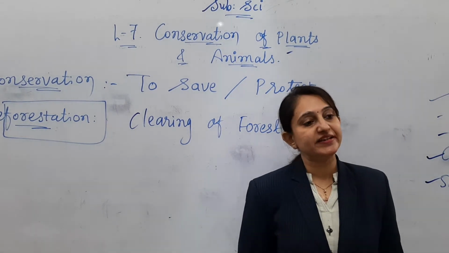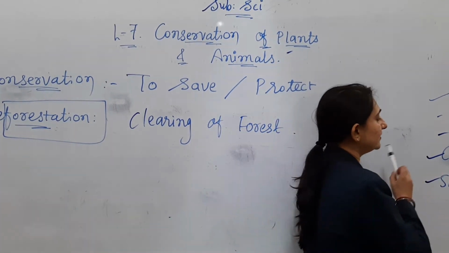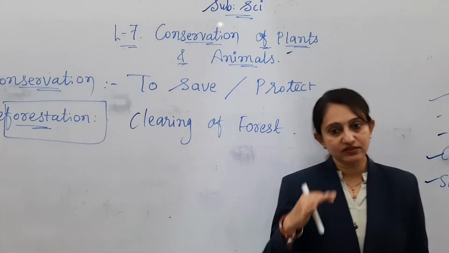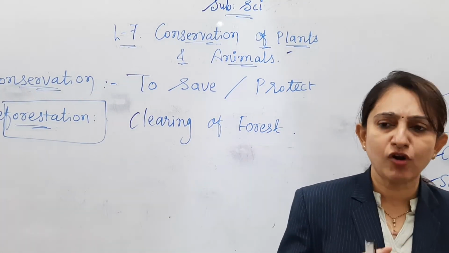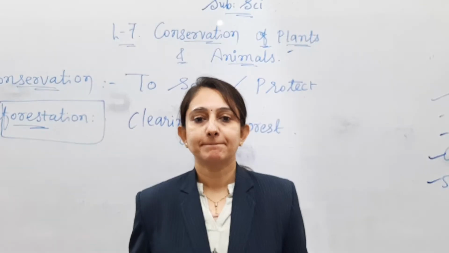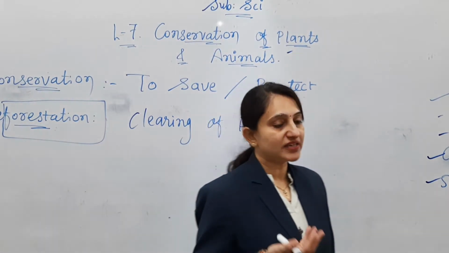Rainfall will also decrease, as we already discussed that plants bring rainfall. How do they bring rainfall? Can you tell me? Water cycle, but why? But how?